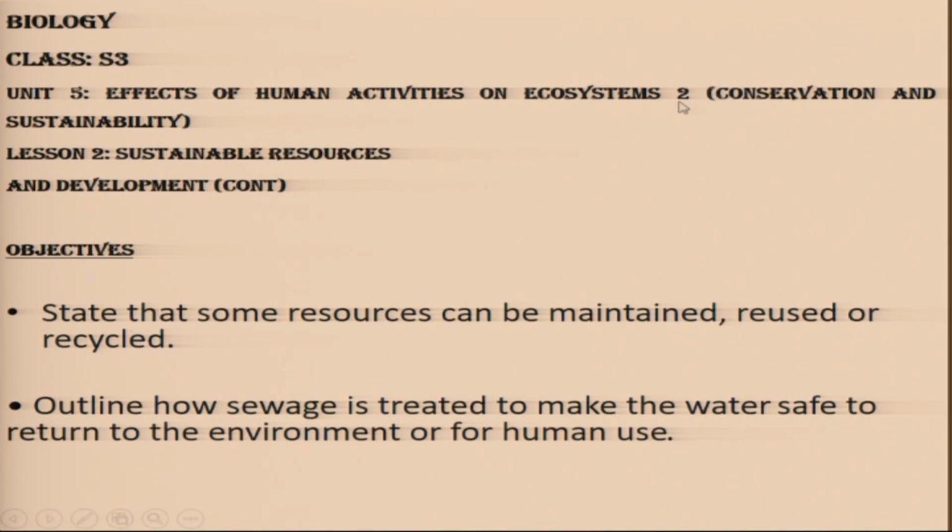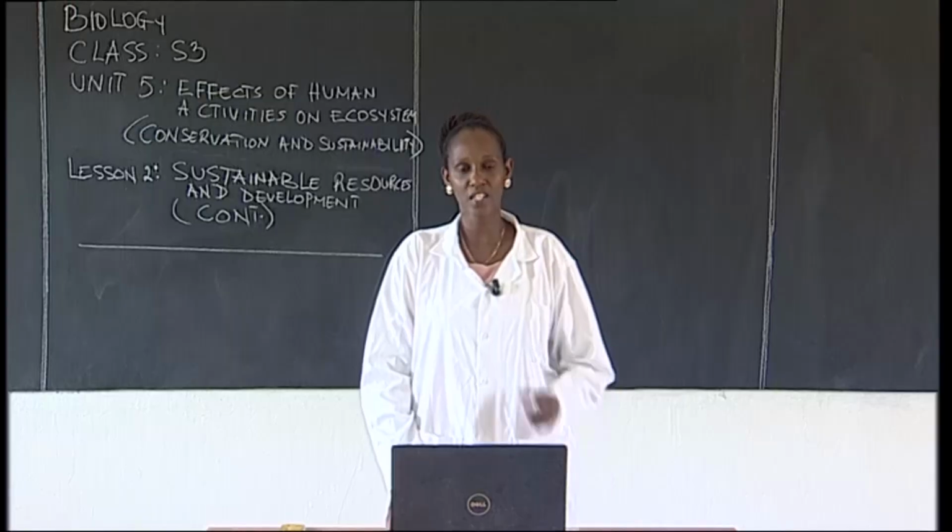Because when somebody talks of the word effects, we said effects can be positive or negative. For Unit 4, we were looking at negative. For Unit 5, we're looking at the positive. What man does to conserve and sustain the environment. The other unit was looking at what does man do that may damage the environment or the ecosystem.